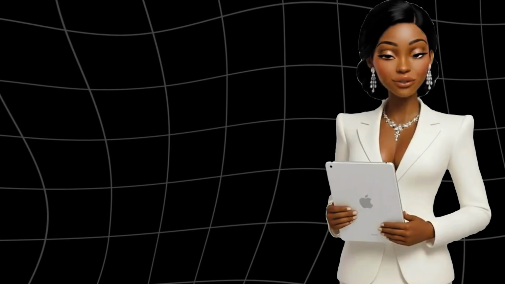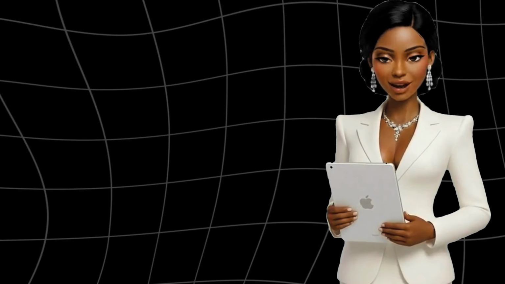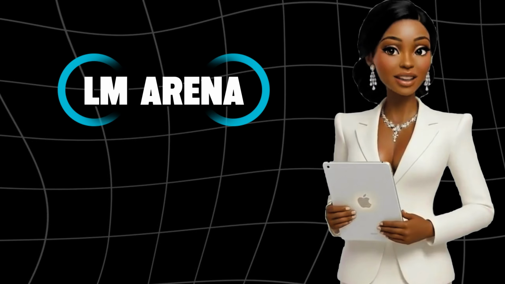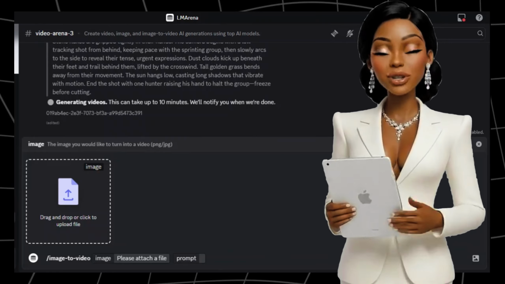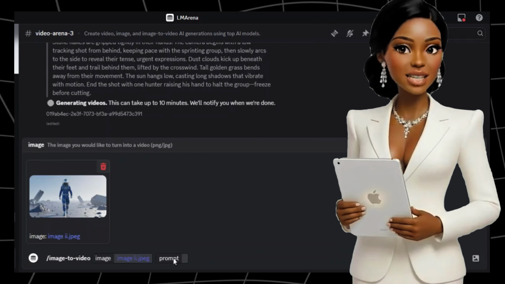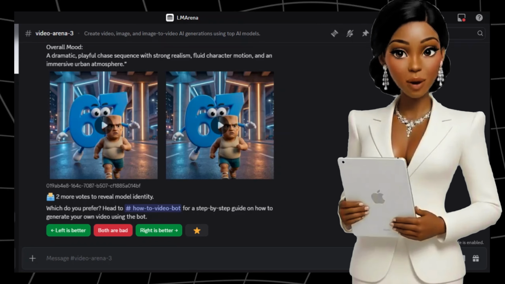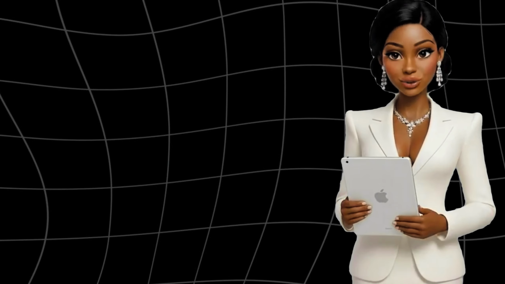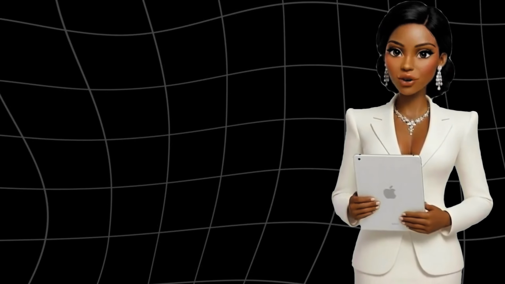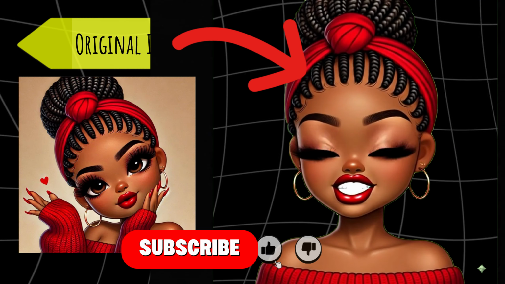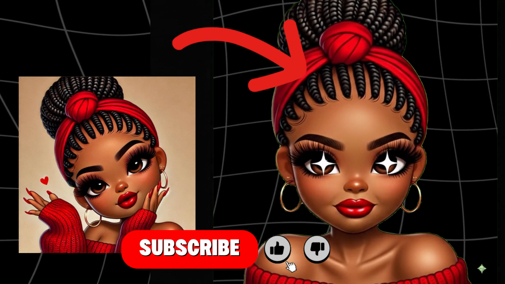If you want the best free image-to-video generator right now, it's hard to beat LM Arena. LM Arena is an open-source, community-driven platform for accessing, exploring, and evaluating leading AI models. It functions as a public battle arena, where users compare AI outputs and vote for the better response to create a dynamic, human preference-based leaderboard. On the left was the original image, and I am the output.